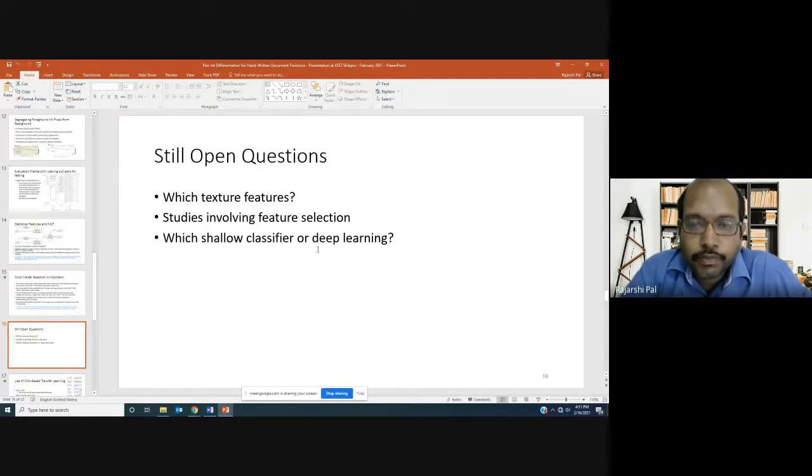If by chance you are getting accuracy values which are better than the known models, then you can perhaps publish your paper. All right. So which texture features? That's a big question. There is no answer to that as of now.